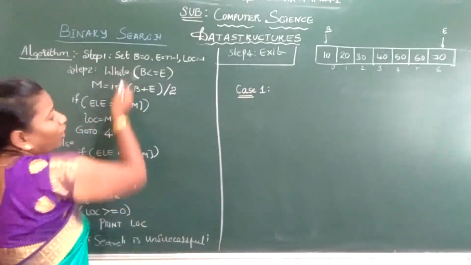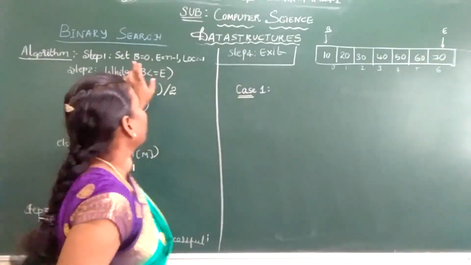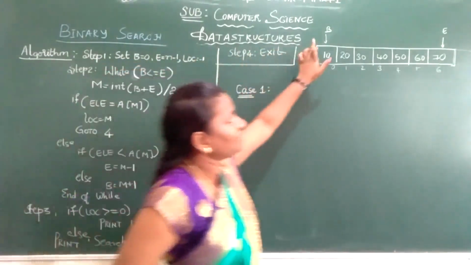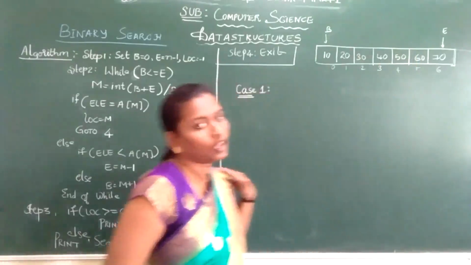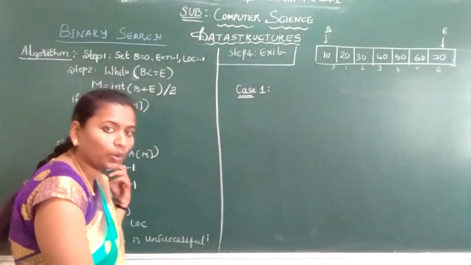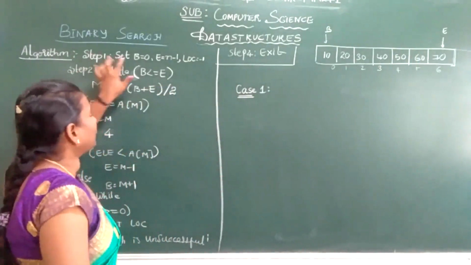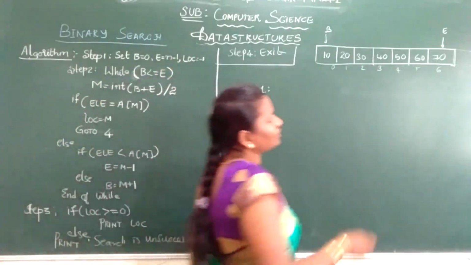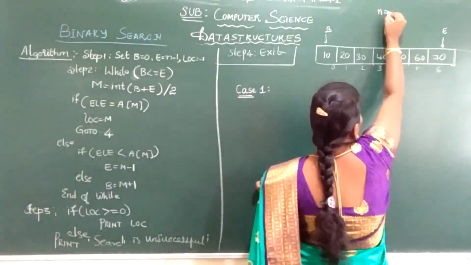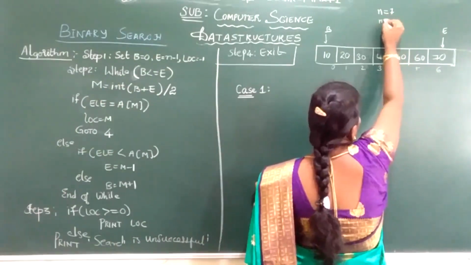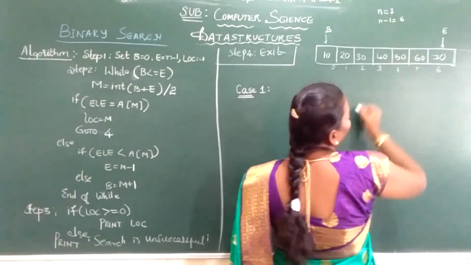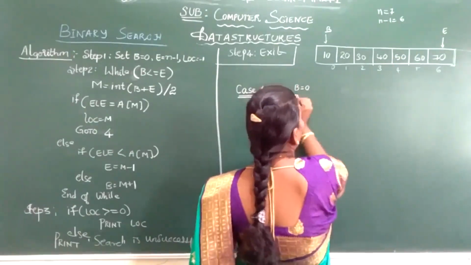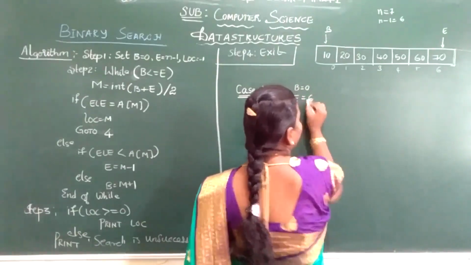Now see, step 1: I have taken an array. Imagine my beginning is equal to 0. B stands for beginning and E stands for ending; we can also call them lower bound and upper bound. So B I am setting to 0 and E I am setting to n minus 1. What is my n? My n is 7. So n minus 1 is 6. So my beginning is 0, and my ending is n minus 1, that is 6.